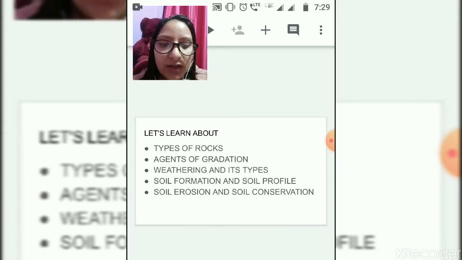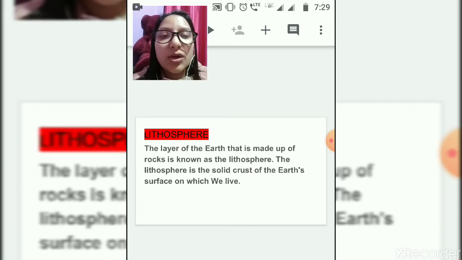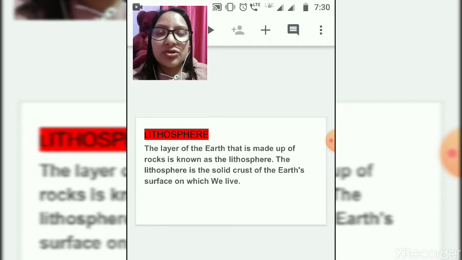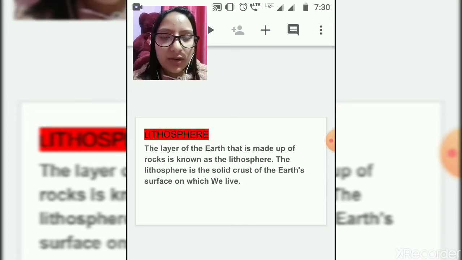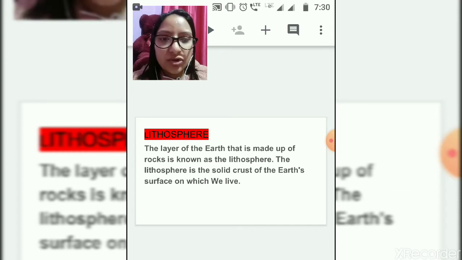Before starting with weathering and soil formation, we have to understand rock and the lithosphere, because rocks are subjected to weathering and thus form the soil. We have to understand the composition of the rocks and the different types of rock, because the chemical and physical properties of the soil are derived from the rock. So we have to understand the rock before proceeding with weathering and formation of the soil.